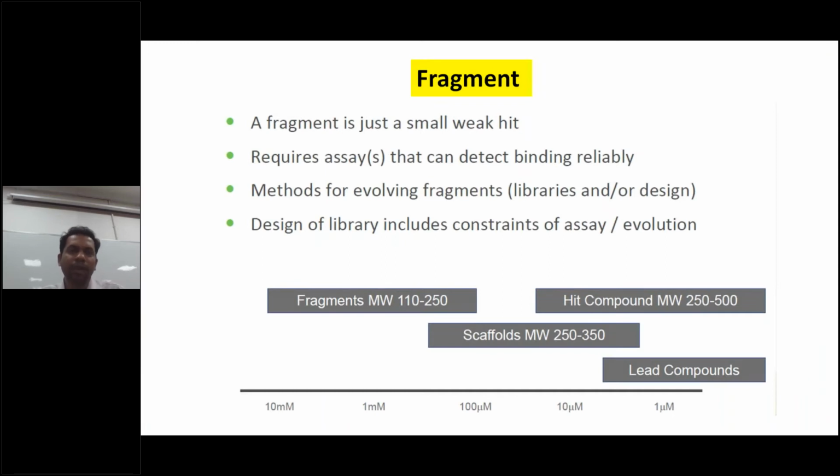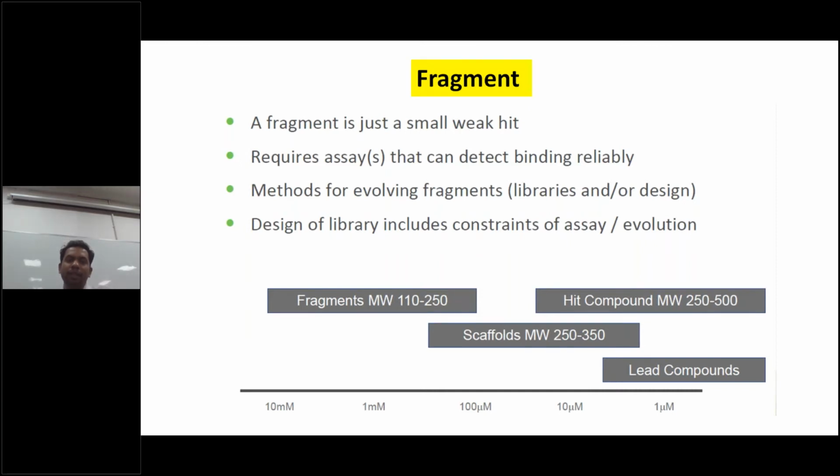So what is a fragment in drug discovery? We call it a fragment. A fragment is just a small, weak hit. It can start from a small molecule of around 100 molecular weight or less, and it is not necessary that it shows very strong binding affinity or very good activity initially. It may have at least some activity. It can be considered a weak hit.